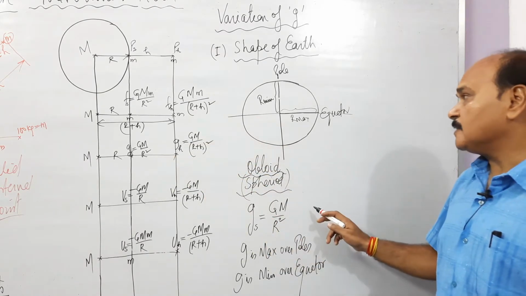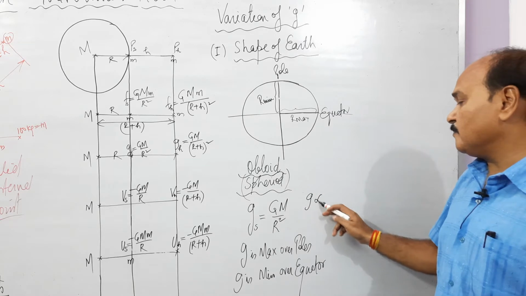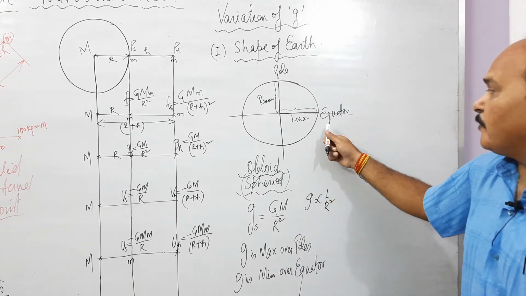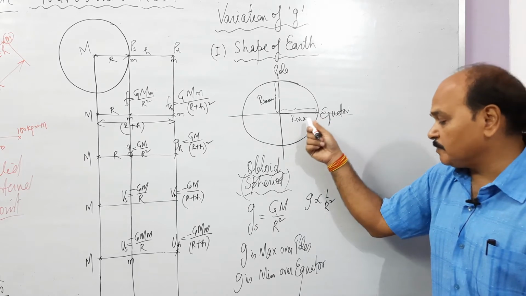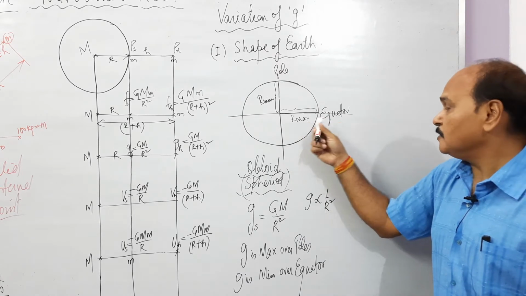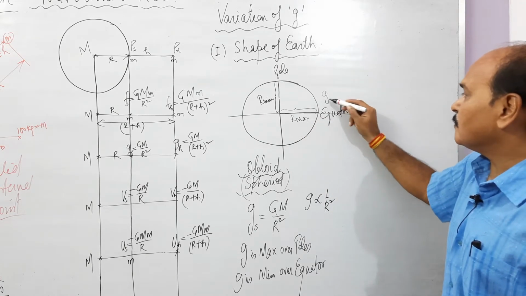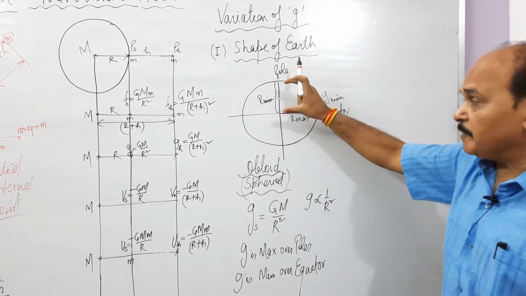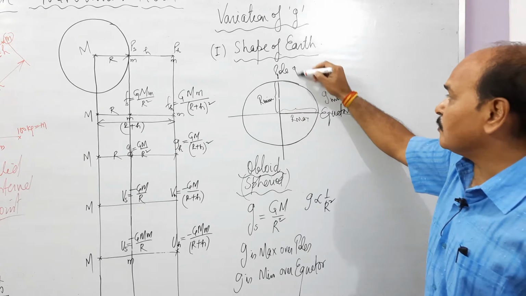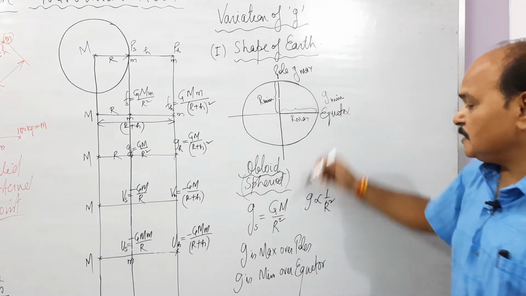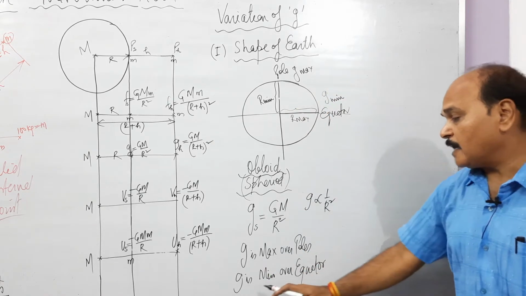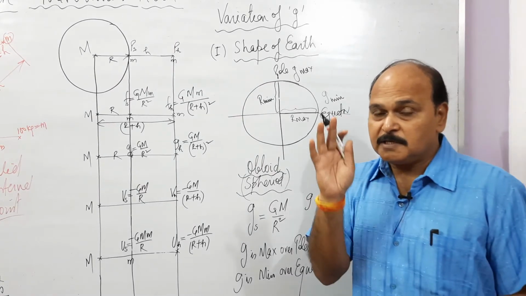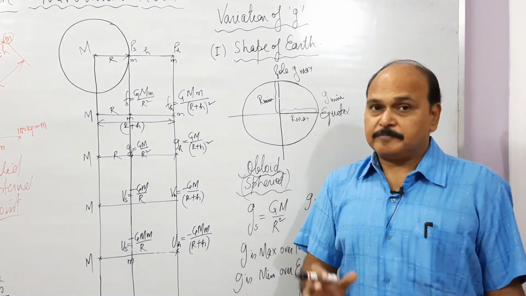GM by r square. That means g is inversely proportional to r square. Since over the equator the radius is maximum, therefore g over the equator is minimum. And over the pole r is minimum, therefore g is maximum. So g is maximum over the pole and g is minimum over the equator. This is the variation of g due to its shape.